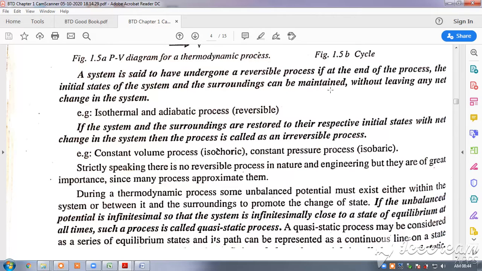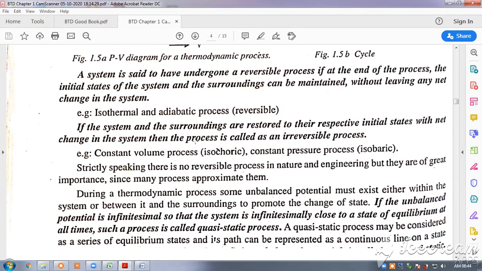Suppose we have grown from kids to adults. So this is an irreversible process. We cannot go back to the infancy stage. But there are some processes in thermodynamics which can go back to the initial state of the system, and hence they are called reversible processes, like isothermal and adiabatic processes. This is reversible, we call that an isentropic process.